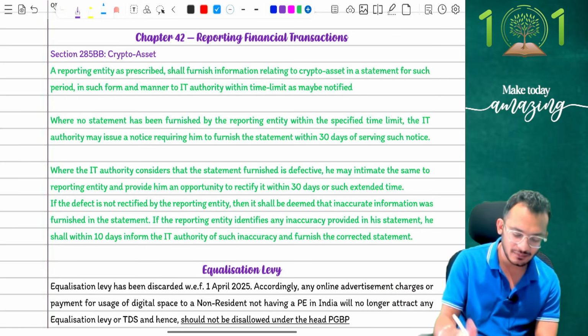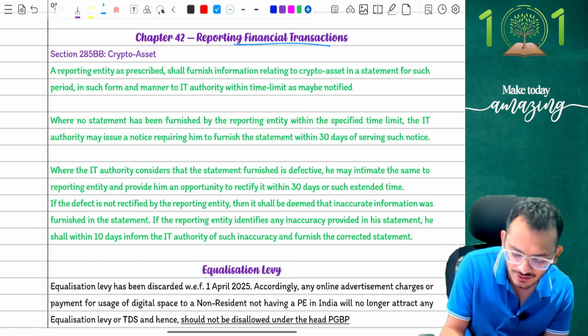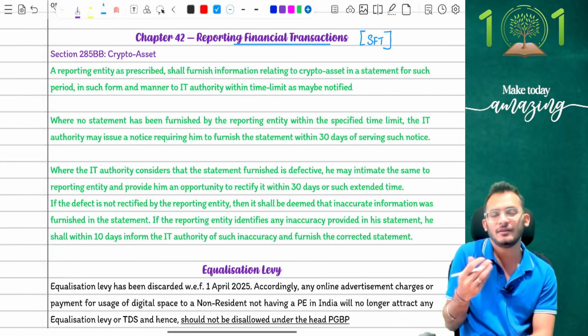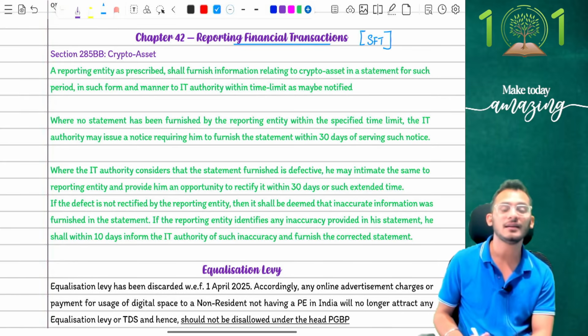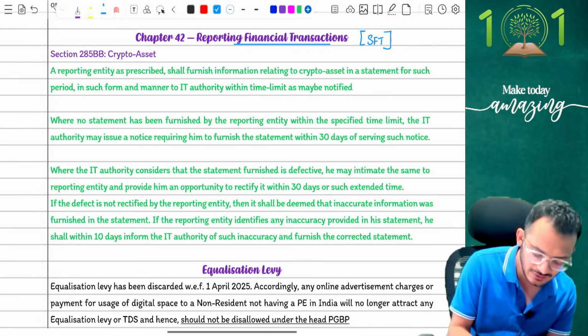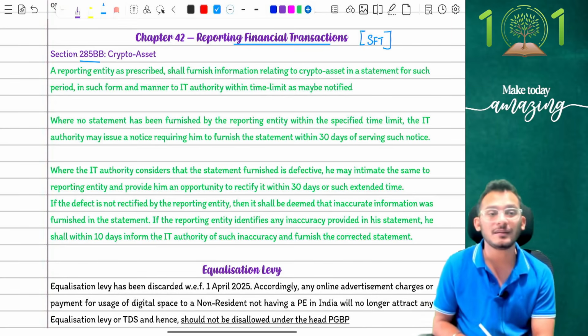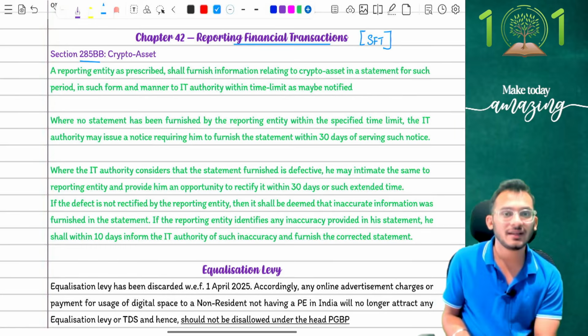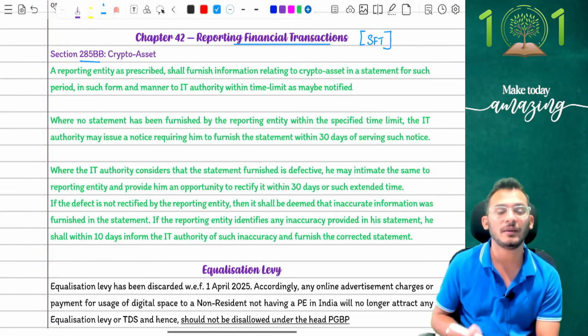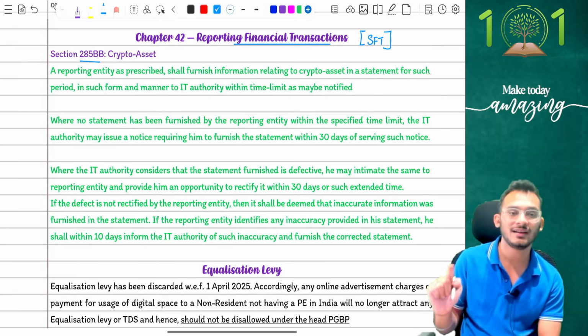Next amendment is chapter number 42, which is your reporting of financial transactions. For those who know, people, until last year we had only SFT. SFT was the only provision that we had until last year. This year, we have now started an additional obligation. A section has been introduced called section 285BB, where income tax now requires that a reporting entity, a person who's trading in cryptos, now has to keep track and inform about every single person who's trading cryptos along with him.